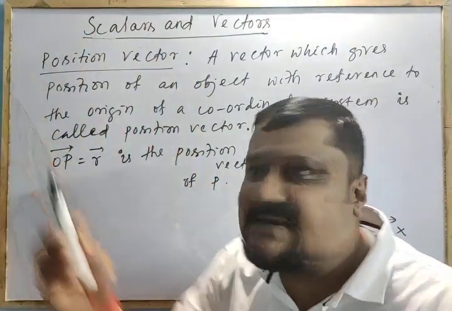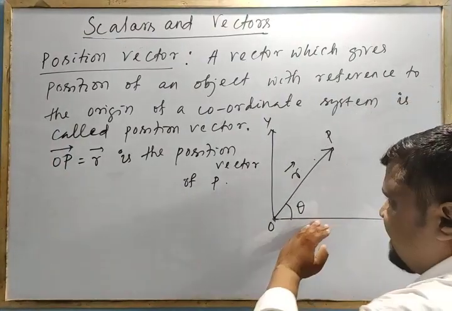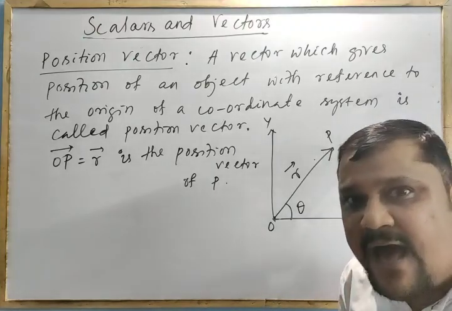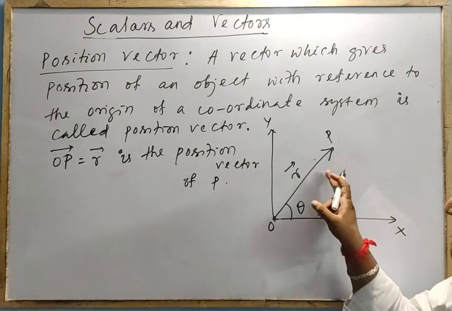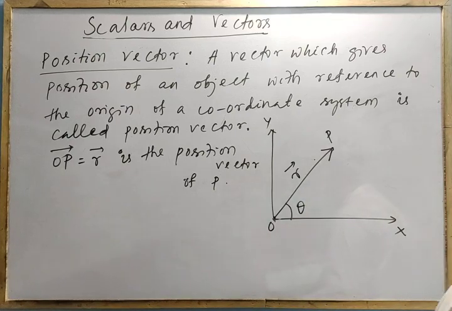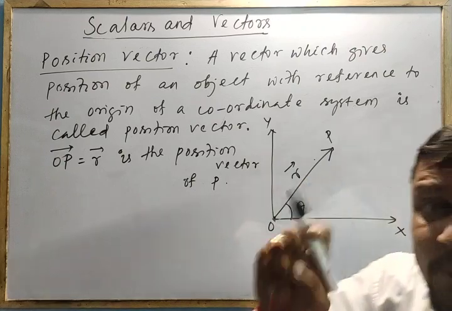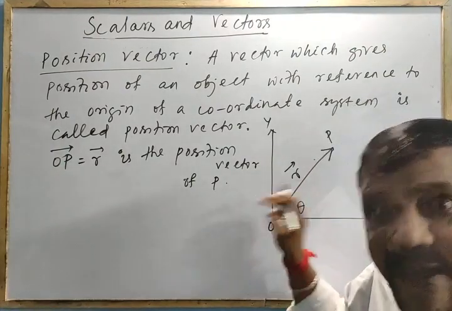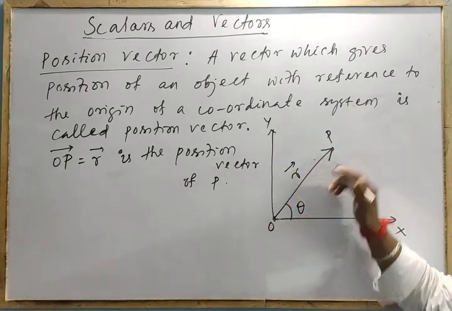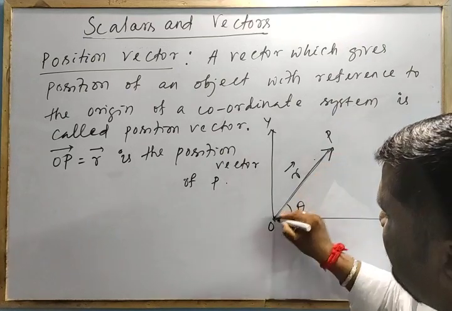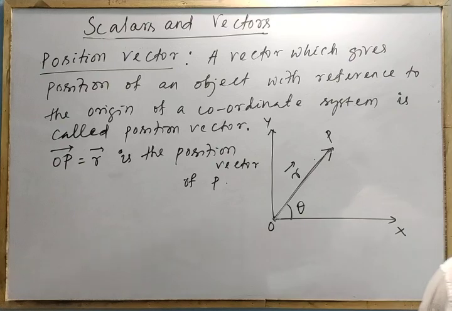And in what direction? Let's take this as theta with the horizontal. So it tells the direction of the object with respect to the origin, and also the straight line distance of that object from the origin. Is that clear?